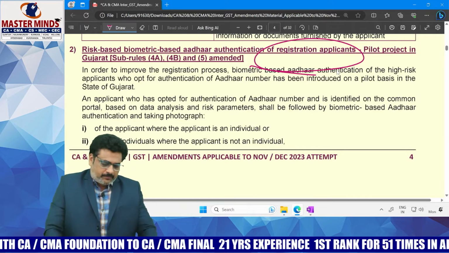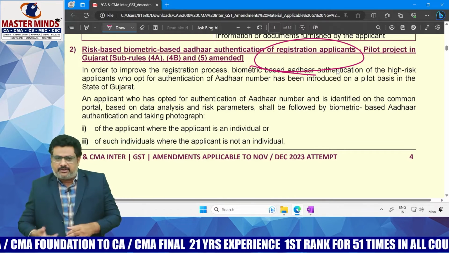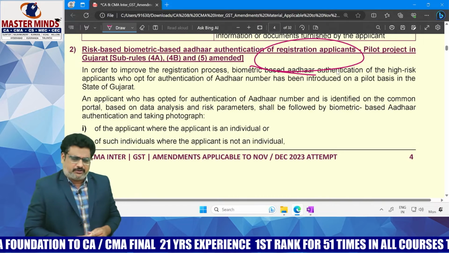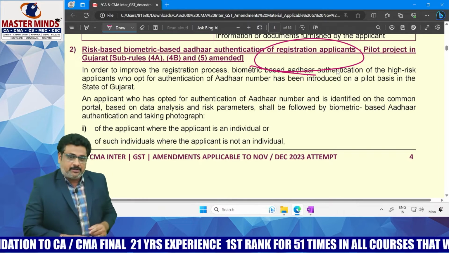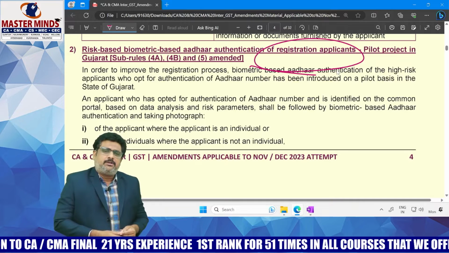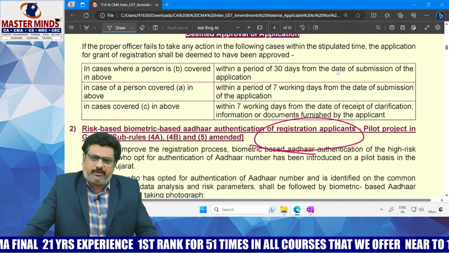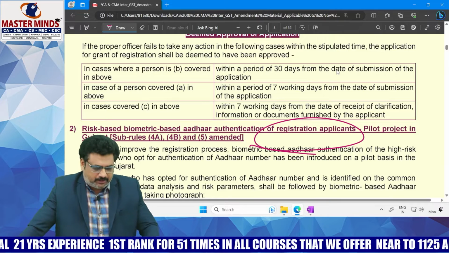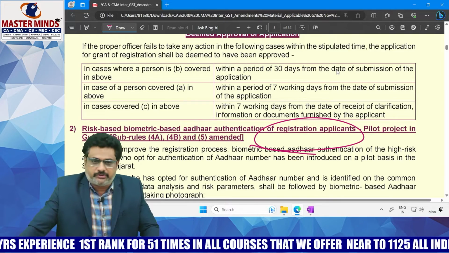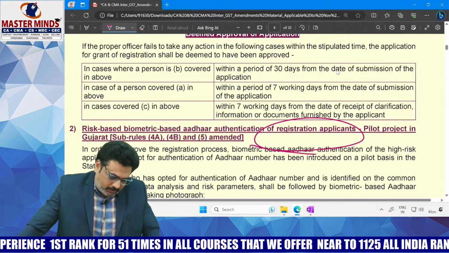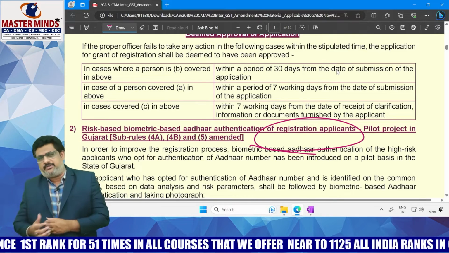If the proper officer feels that it is necessary, then physical verification will be done, but it is not mandatory. But whenever physical verification is there, in that case, these 7 days will be replaced by 30 days. Already this is an existing provision. Already we know this. Now, what is the amendment in this particular process?